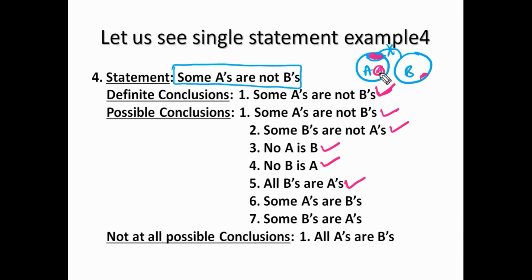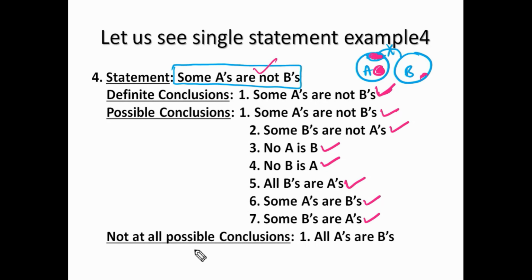Some A's are B's. If you observe, this part of A can never be B, but the remaining part can be B. So B can intersect some part of A. So some A's are B's and some B's are A's are also possible conclusions for this statement.